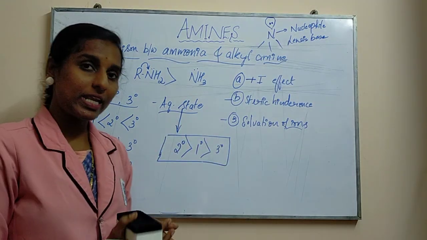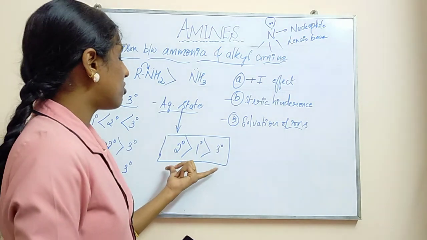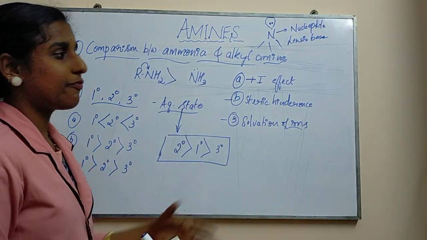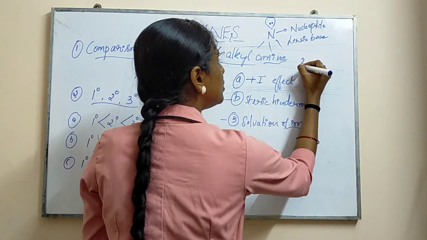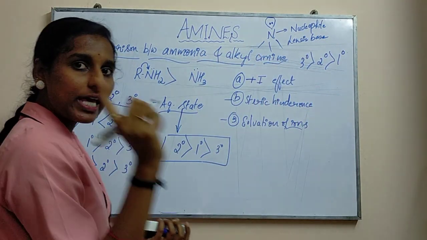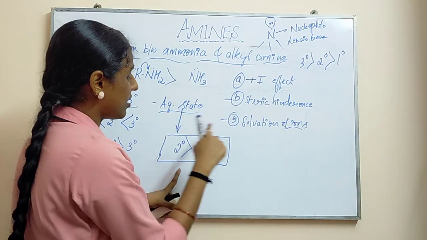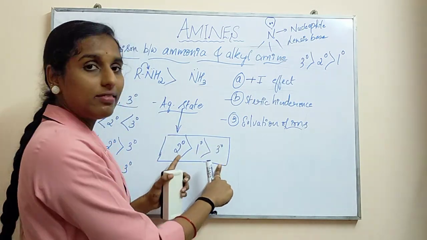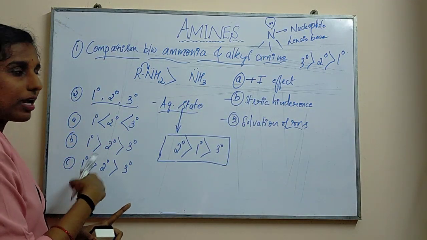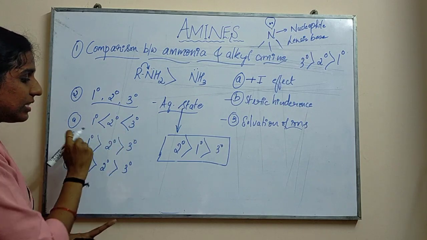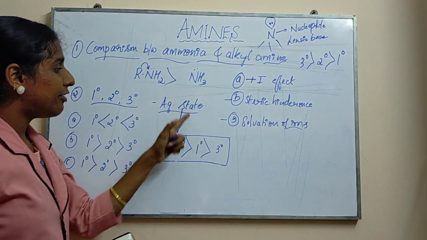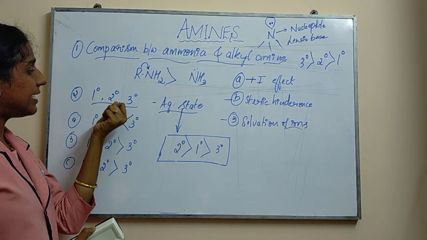So if they ask, this is a very important question under the amine concept. If they ask you to write the basic property or basicity in the gaseous phase, then you are supposed to write tertiary, secondary, then primary. If they ask for the aqueous state, you are supposed to write in this manner, and they may ask you to write the reason, then you have to write these three as a reason. Just write in front of that what will happen with this effect. If you write that, it is enough. This is regarding when we have compared primary, secondary, tertiary.